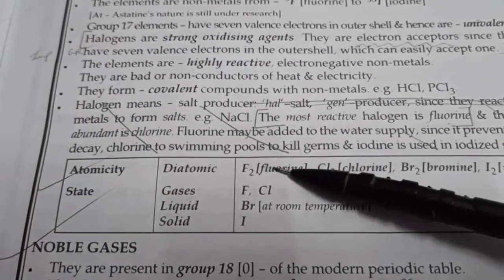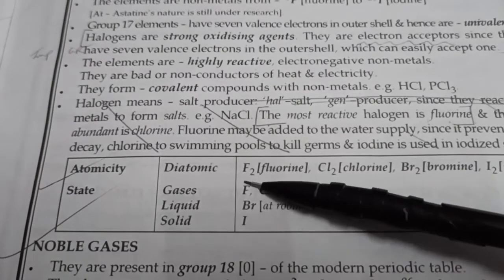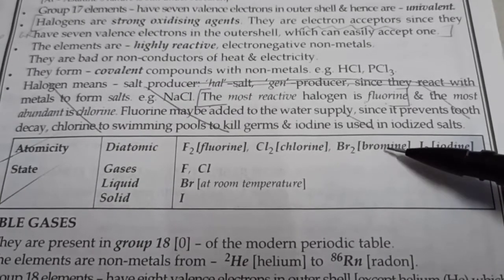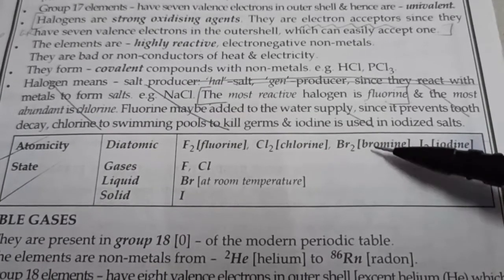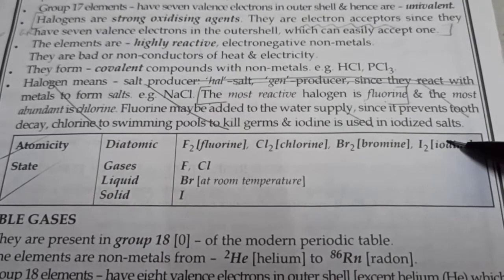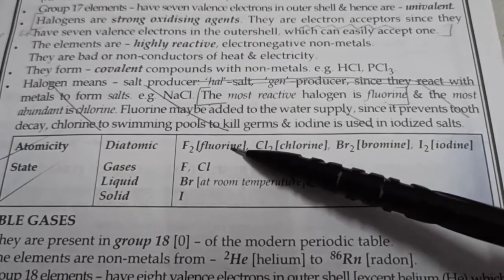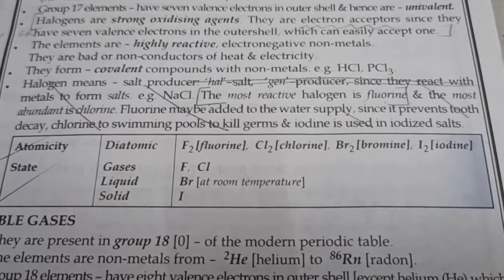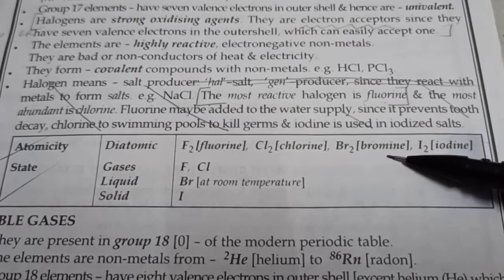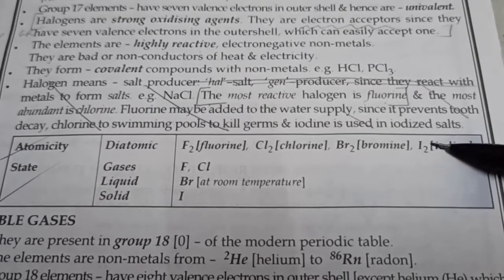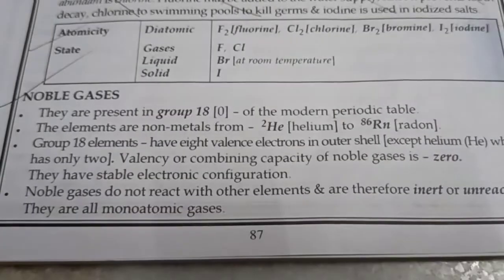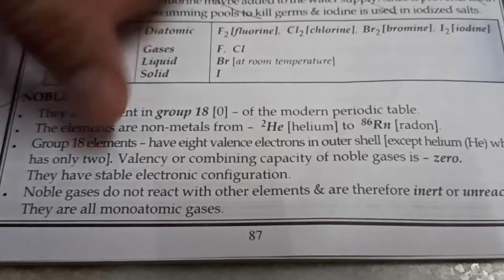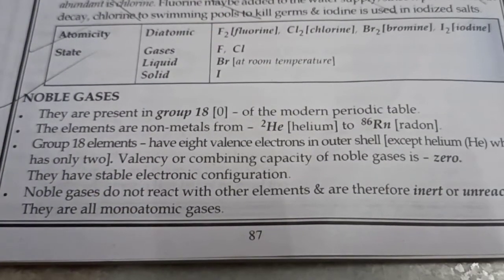Now remember that these halogens are all diatomic molecules, and out of these, bromine is liquid. It's the only non-metal which exists in the liquid state at room temperature. Iodine is solid, although it's sublimatory, and fluorine and chlorine are gases, of course. Fluorine is yellowish in color and chlorine is greenish in color. Bromine is reddish in color. Iodine is violetish in color. Noble gases, of course, have almost zero reactivity. They are monoatomic molecules, that is, the atom itself is a molecule.